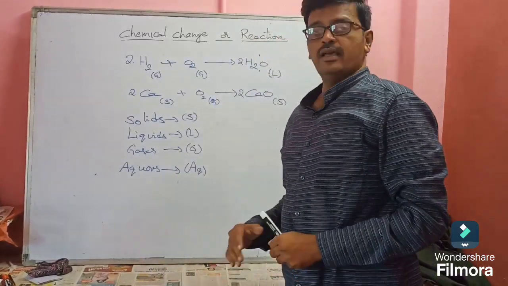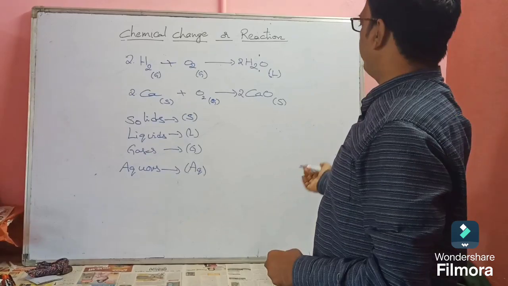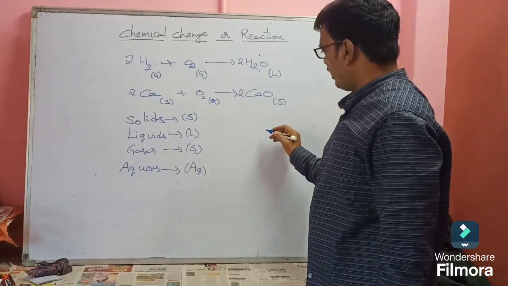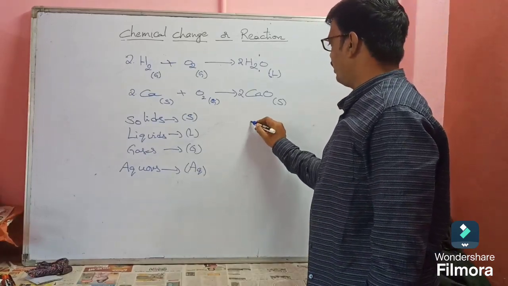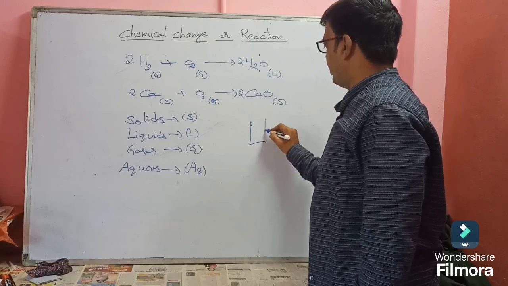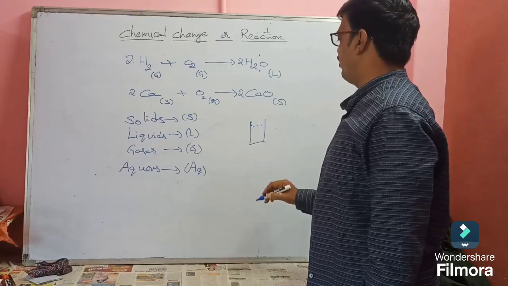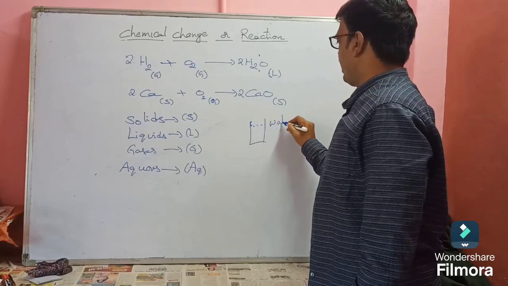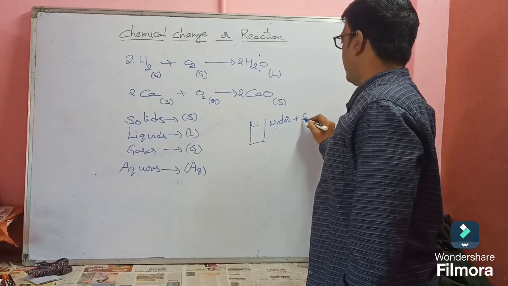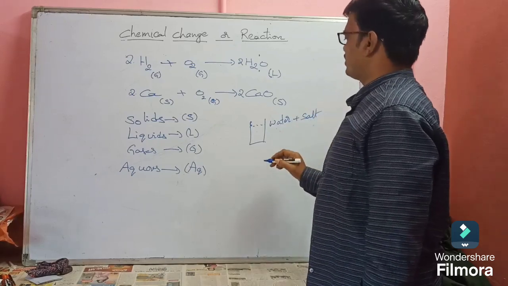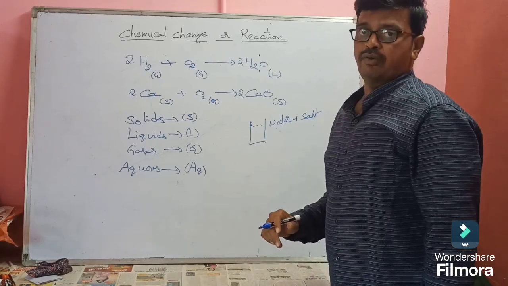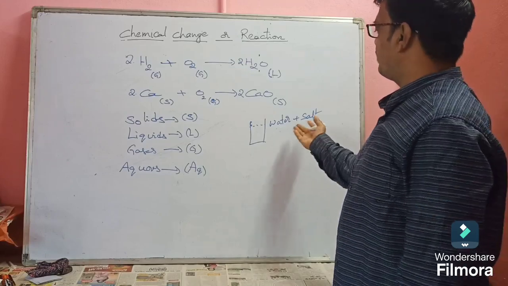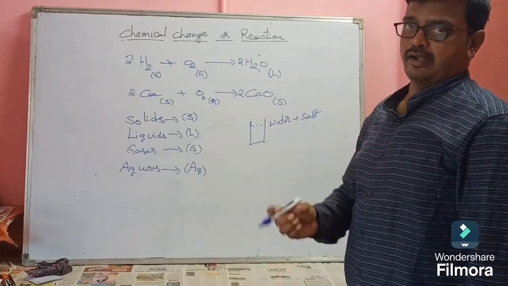Aqueous solution. For example, if you take one glass of water, up to here water, and we have added some salt. What is the solution now? A large amount of salt we have added, not a little bit.